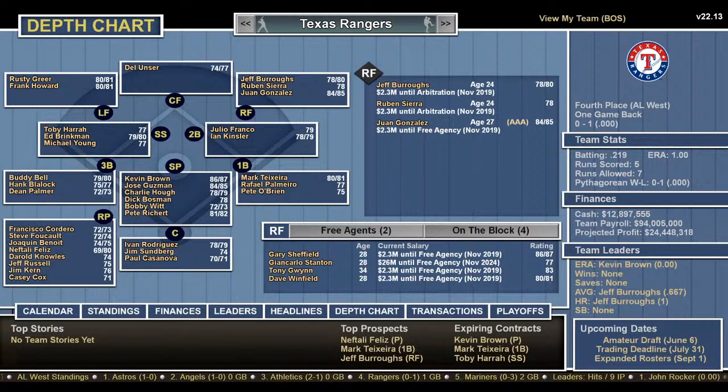Jeff Russell stunk for the Red Sox. Jim Kern and Casey Cox. Del Unser in center. Jeff Burrows, Ruben Sierra, and Juan Gonzalez. Well, those are big bats there. And Rusty Greer and Frank Howard.